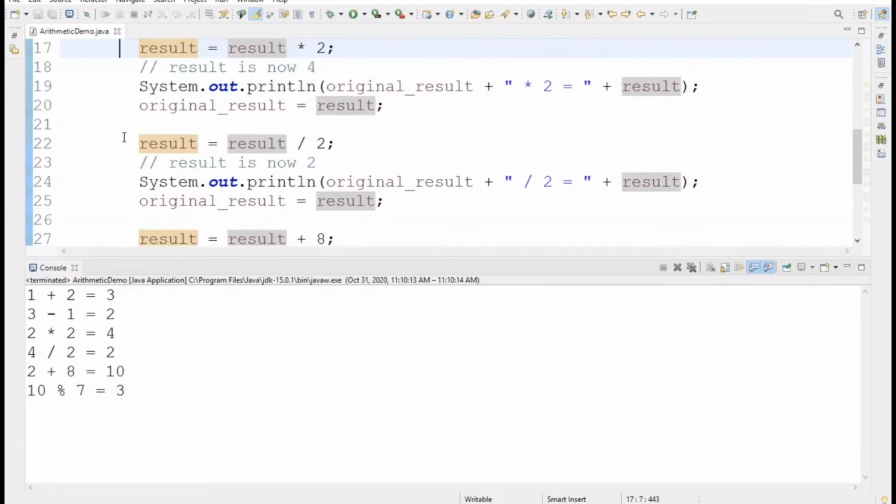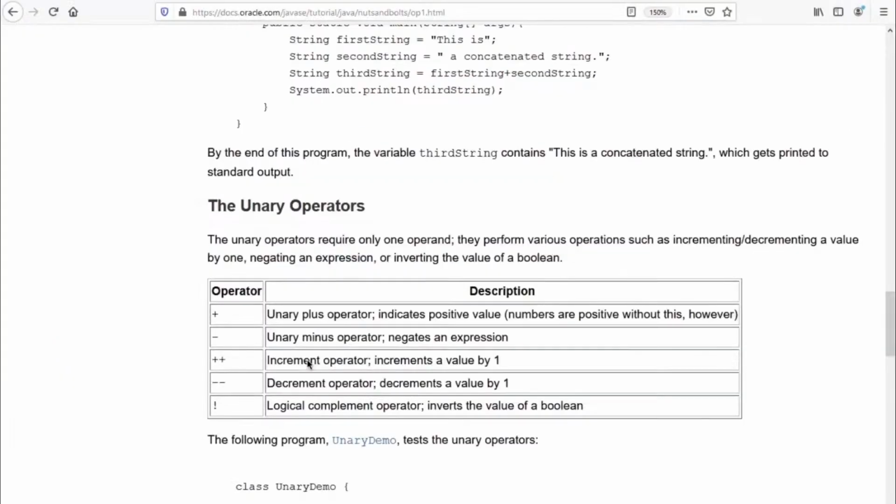So in the next session, we will be discussing the other operator types, which are unary operators, and we will also discuss some other interesting operators which are popularly used in Java. When we talk about unary operators, technically they are also arithmetic operators, but they provide an increment operator and a logical complement operator. The unary plus operator is basically used to indicate a positive value. Whatever value you have, it will just make that number positive.